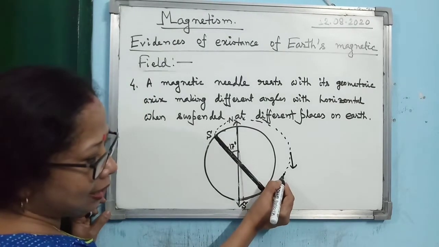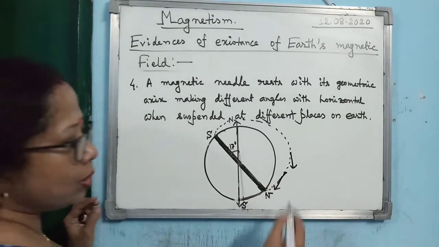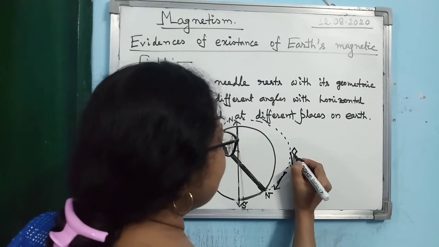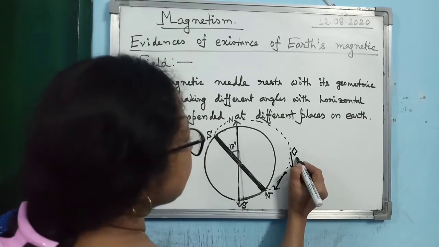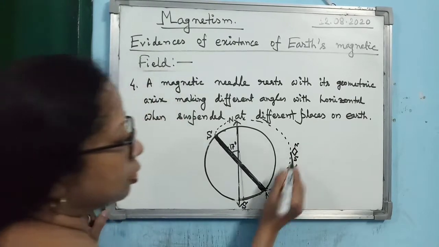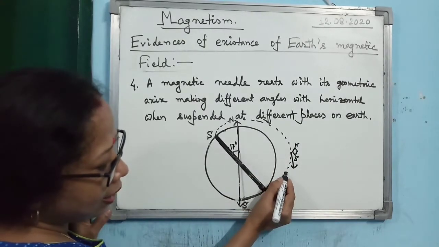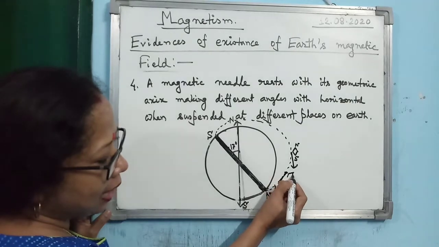So the magnetic needle will set itself along the tangent drawn to the field line. Here you see how the magnetic needle will set itself this way. This is the south and this is the north. So you see the orientation along the tangent. Now if you take the magnetic needle at this point, how will it set along the tangent?